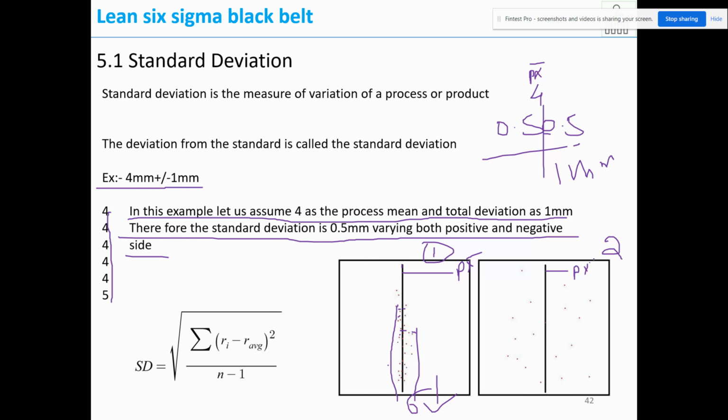Coming to the second example, the deviation from the process mean is very high. The standard deviation is more. This is not a good process. So standard deviation is the deviation that is happening from the standard. The standard is nothing but your process mean. Now you got an idea of standard deviation. We use standard deviation to measure the variation.